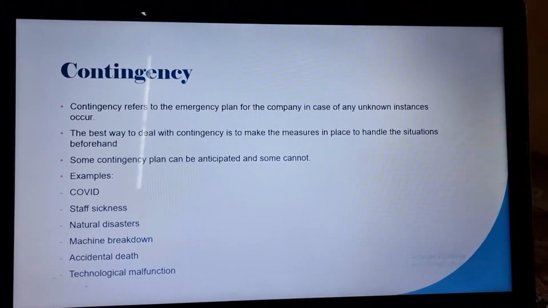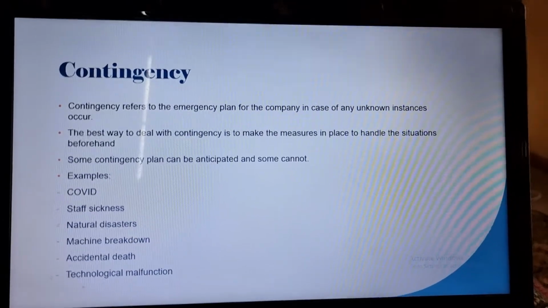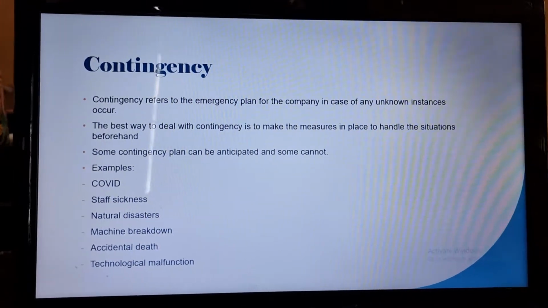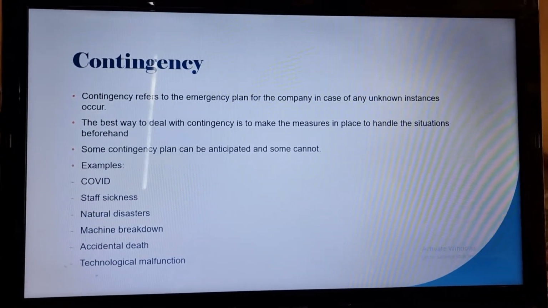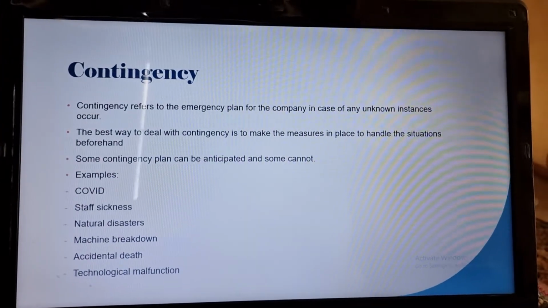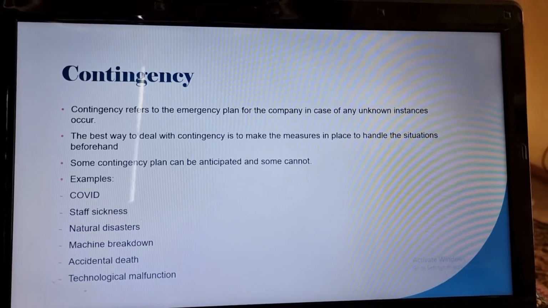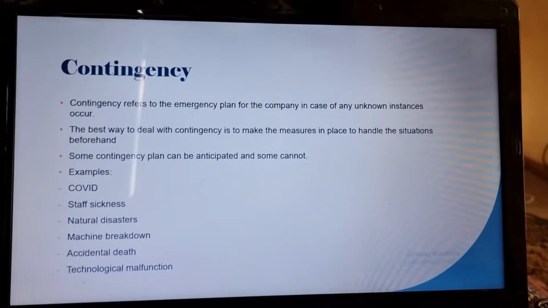The contingency refers to the emergency plan for the company in case any unknown instances occur. One of the best examples would be COVID. The others would be staff sickness, any natural disaster, any problems with the machine or breakdown, any accidental damage of the staff, as well as any technological malfunction. The best way to deal with contingency is to put measures in place to handle the situation beforehand.